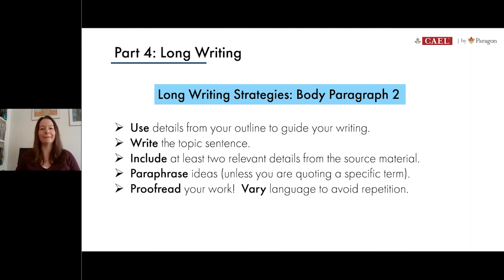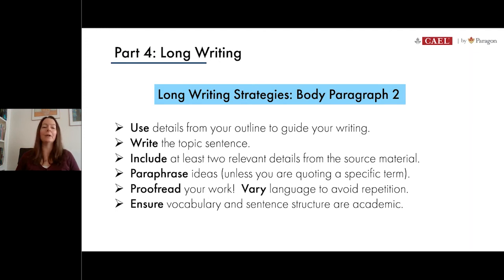Always proofread your work. Always, always. You might be tired, you might be in a rush, and you might make a small mistake that's very easily fixed, like that one spelling mistake that we found today. So double check your writing is as high level as you can get it. Make sure that vocabulary is varied so that you're not repeating yourself. And again, the sentence structure as well should demonstrate some complexity.